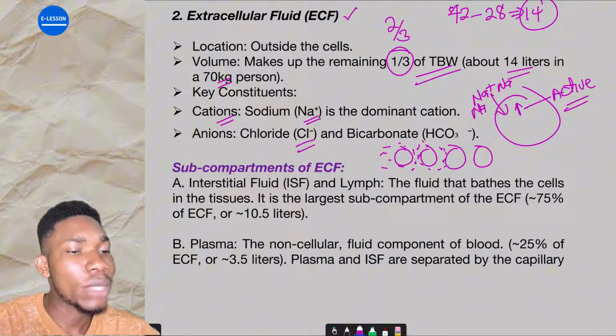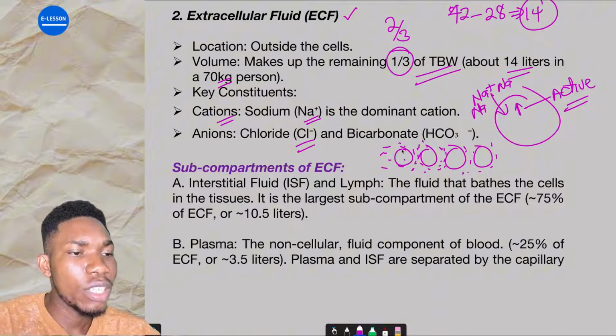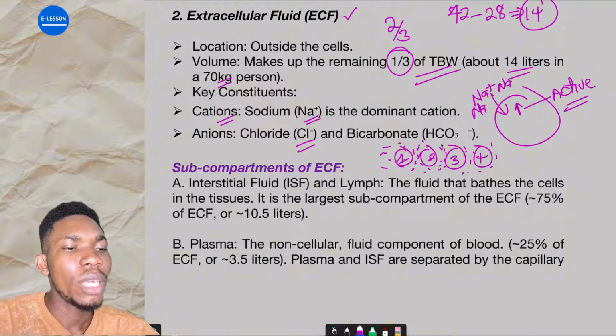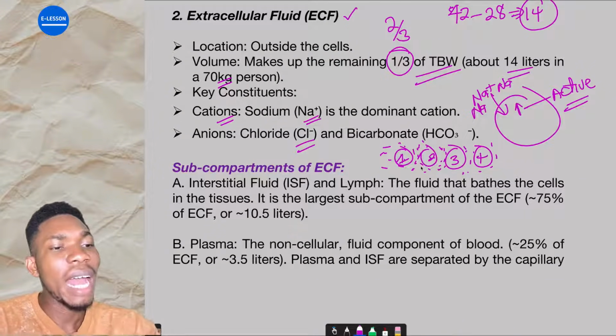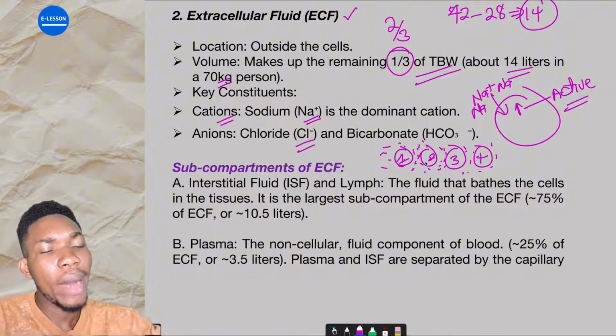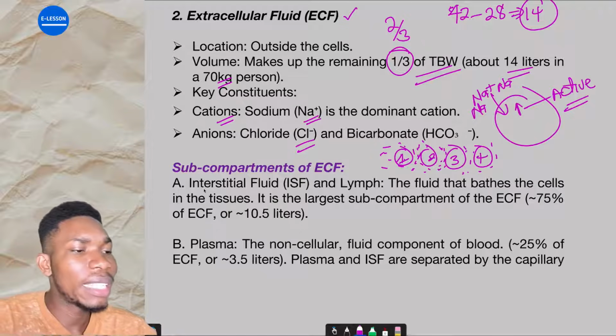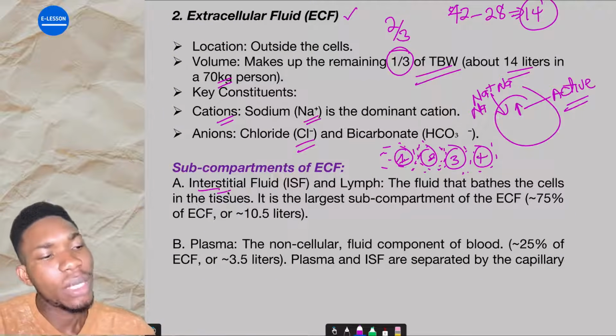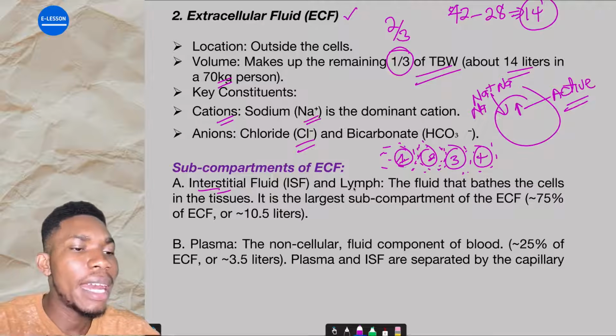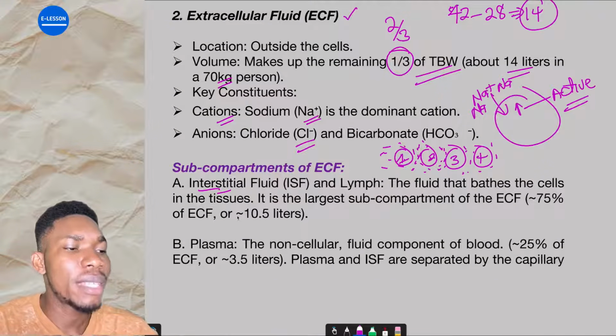It's outside of the cell. If this is a cell, cell 1, cell 2, cell 3, cell 4, in between each of the cells are actually surrounded by a fluid which is called interstitial fluid, and then lymph. This is the fluid that bathes the cells in tissue.